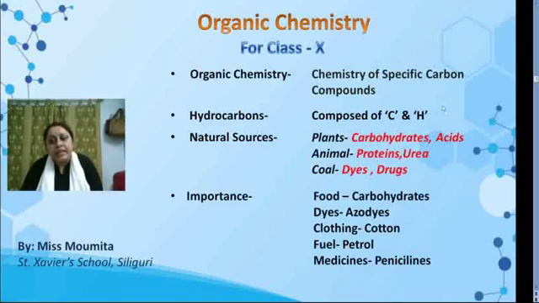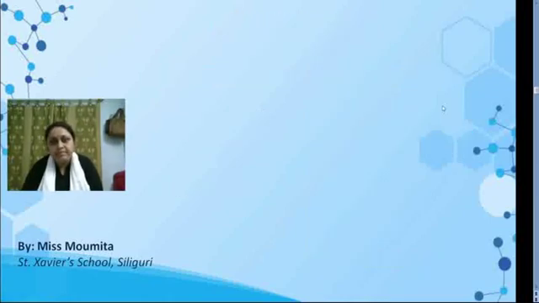There are a variety of uses of organic compounds or hydrocarbons. We can use carbohydrates, which the plants produce during photosynthesis, as food. We can use azo-dyes, which we can get from aniline, as dyes. We can use cotton to make clothes. We can use petrol as fuel, and we take penicillins as antibiotic medicine.